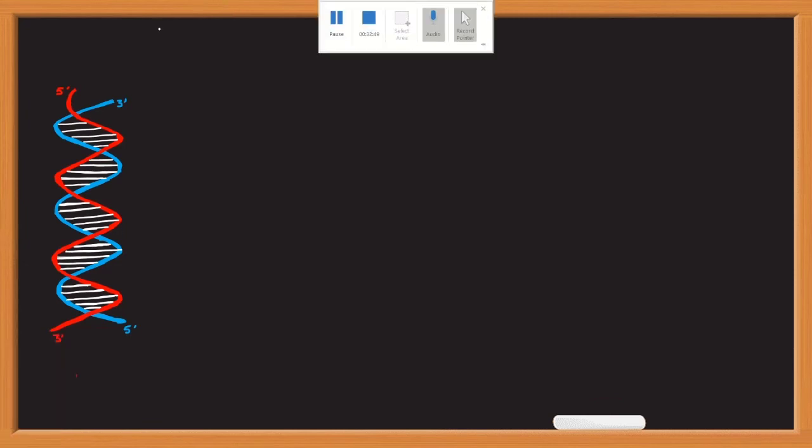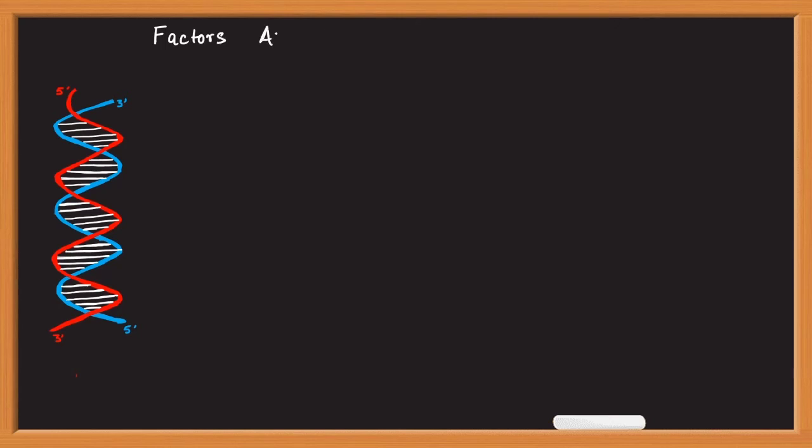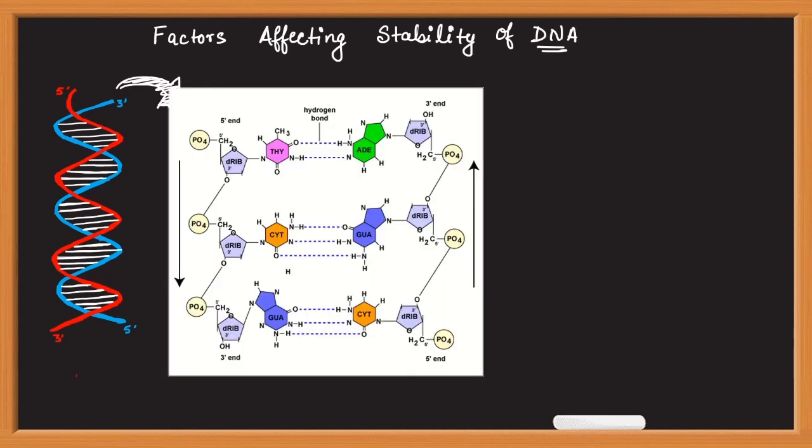Now let's talk about different factors that help in stability of DNA. So, factors affecting stability of DNA. One characteristic feature of DNA is that both the strands are present in an anti-parallel fashion. This anti-parallel arrangement of both the strands helps in better stacking of the nitrogenous bases of both the strands, and also in better interaction between these nitrogenous bases. So one is the anti-parallel nature of both the strands.